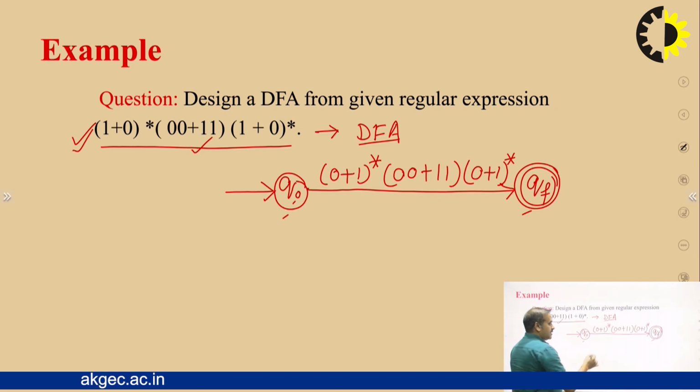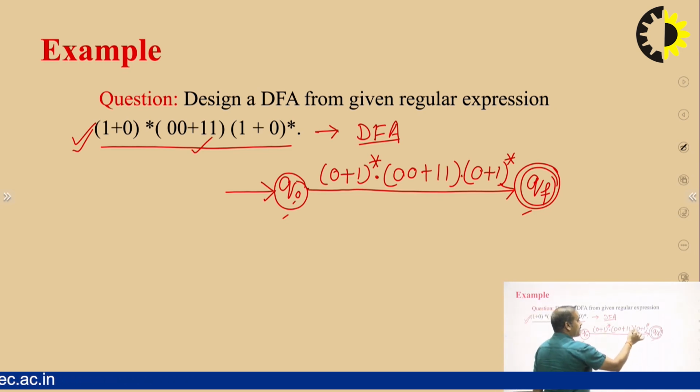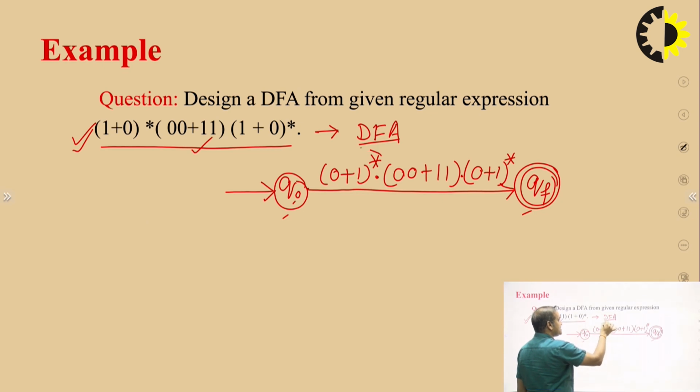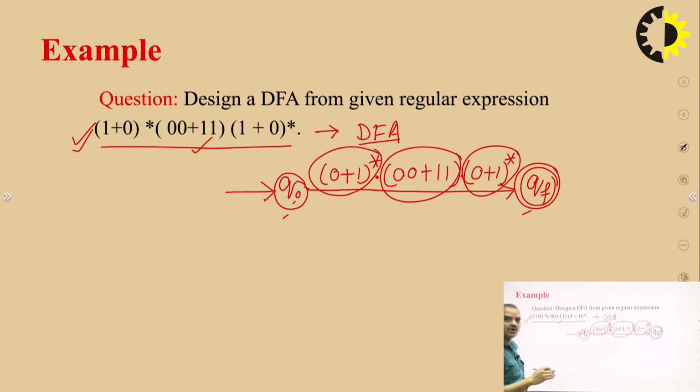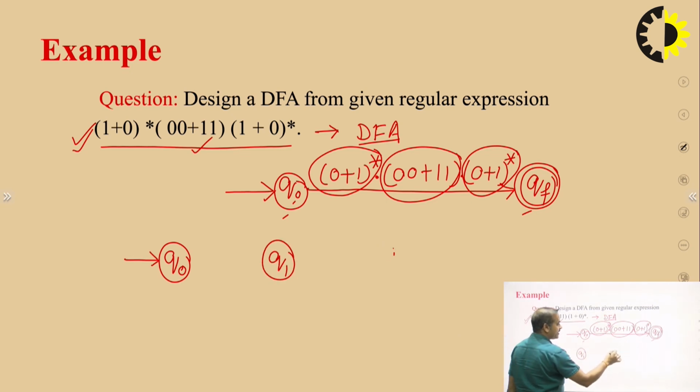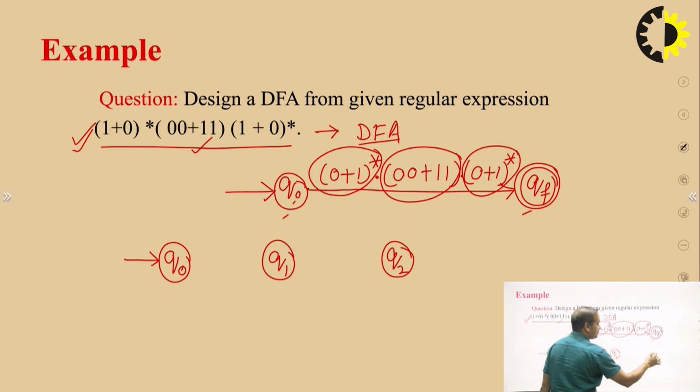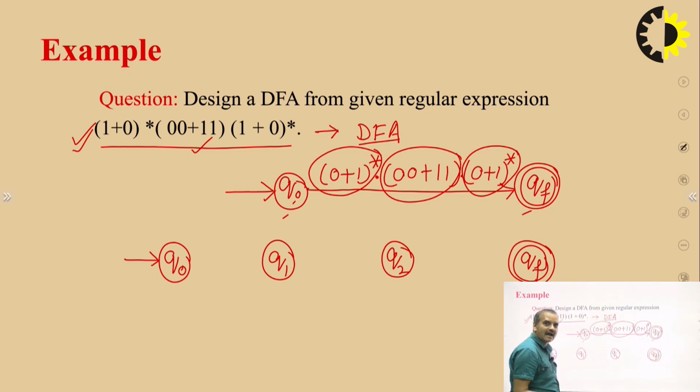Here first we have to solve the dot operator. That means this is treated like A, this is treated like B, and this is like C. We remove the dot operator between these parts and write like this: Q0 initial state, then Q1, then Q2, then QF. We can take Q3 or Q4 in place of QF according to the need.